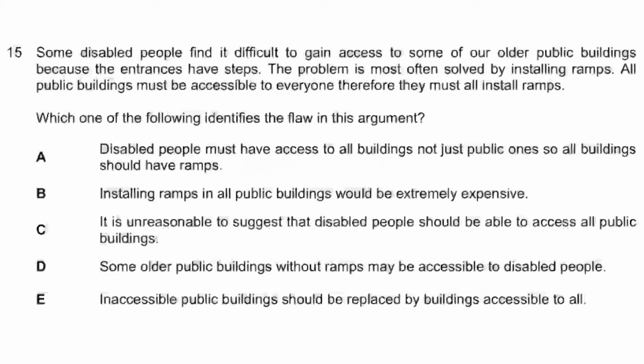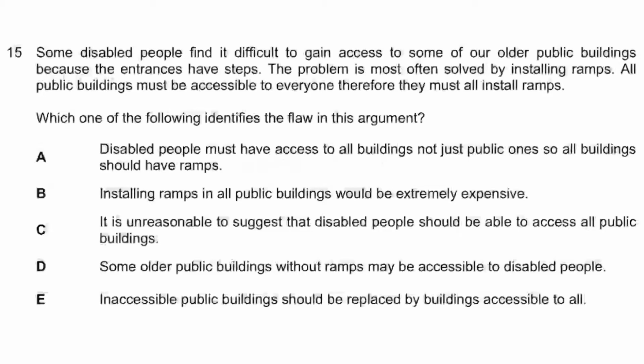Some disabled people find it difficult to gain access to some of our older public buildings because the entrances have steps. The problem is most often solved by installing ramps. All public buildings must be accessible to everyone, therefore they must all install ramps. Which of the following identifies the flaw in this argument? So guys, pause the video, give yourself just over a minute, be sure to be back after that, and then we can go through the solution.